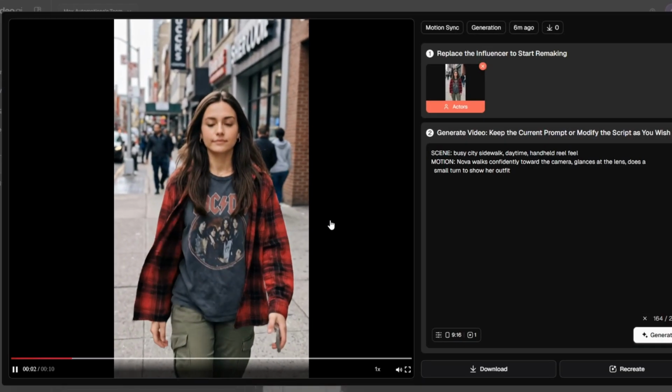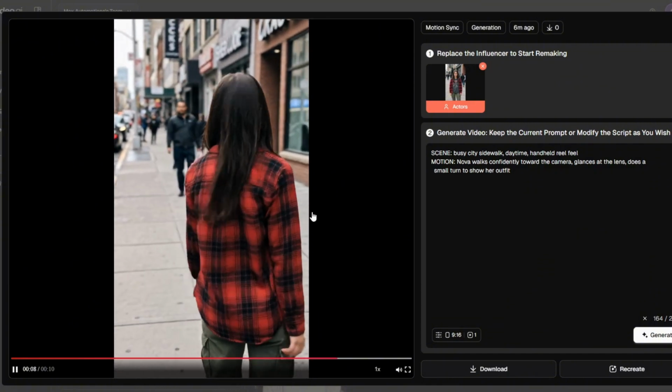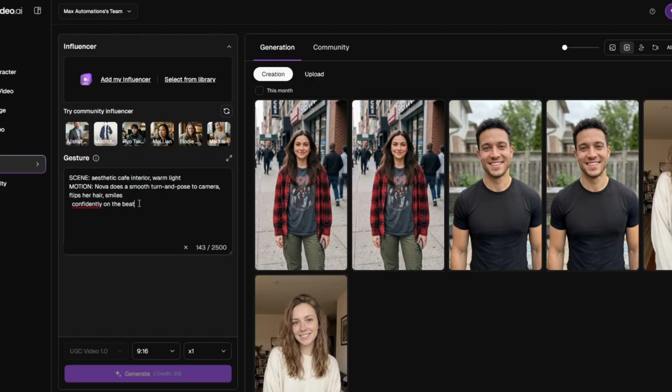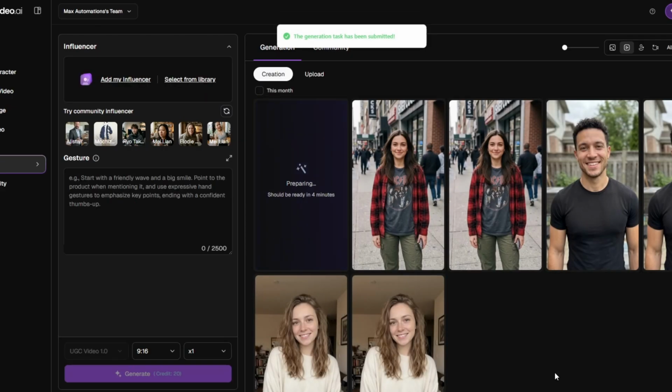I mean, come on. That's the same Nova, now dancing, on beat, moving totally naturally, same face the whole way through. That right there is the difference between, yeah, that's obviously AI, and, hang on, is she real? And that one clip? That's a viral post on its own.